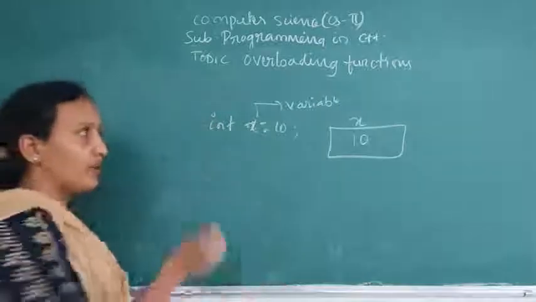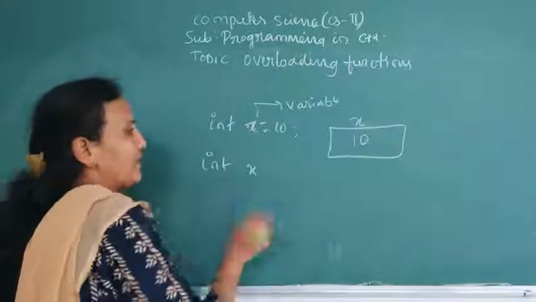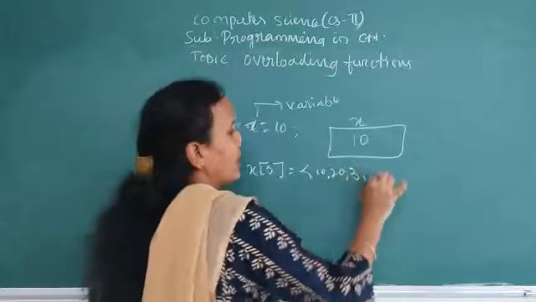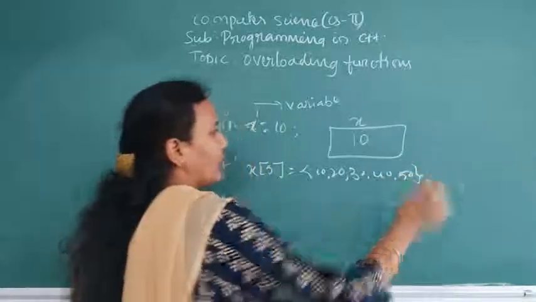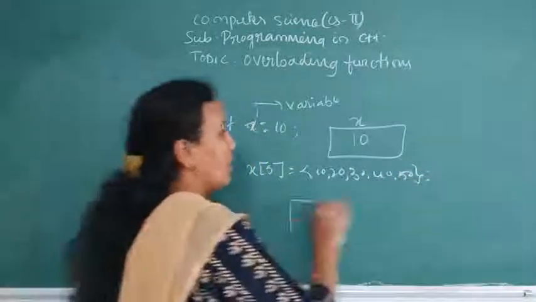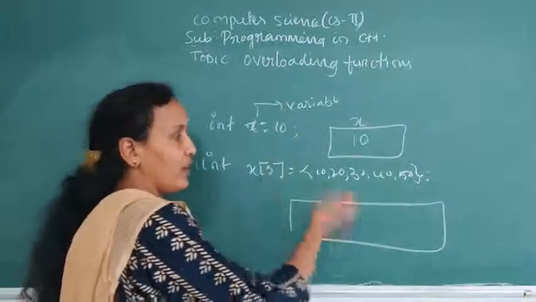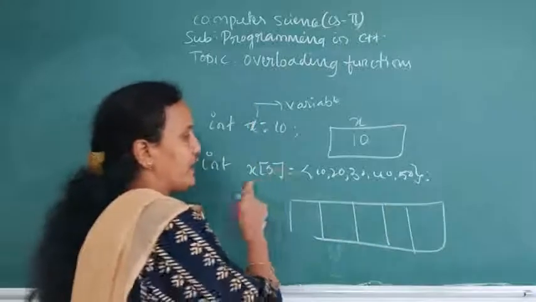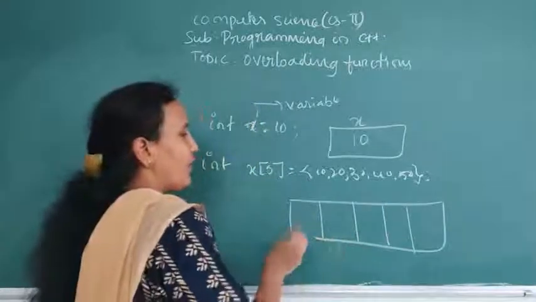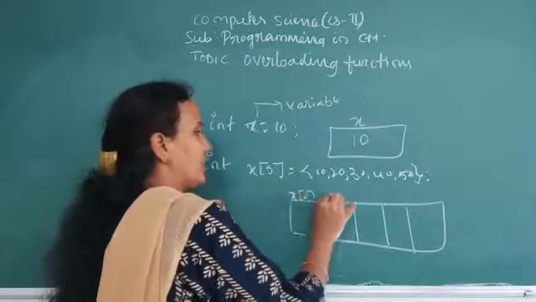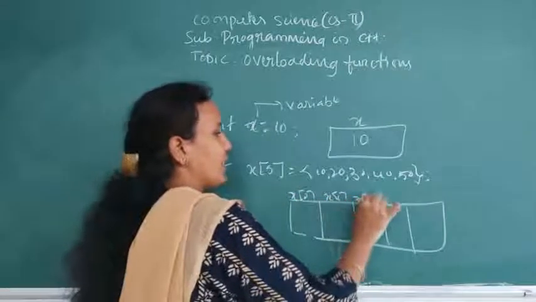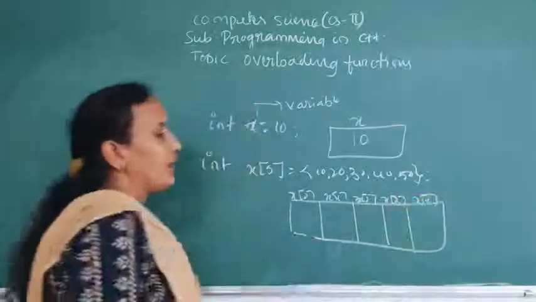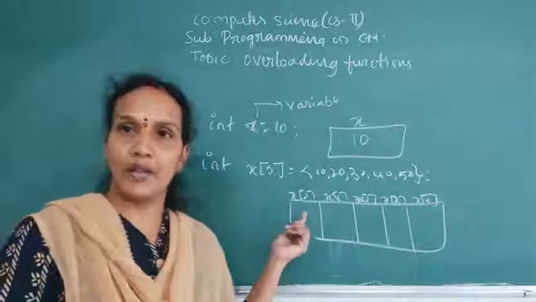Now, if it is an array, what happens? Array x of size 5: 10, 20, 30, 40, 50. It is also a variable, but how many values is it storing? 5. So the total memory will be 10 bytes, divided into 5 blocks. The first block is x0, the second x1, the third x2, the fourth x3, and the fifth x4.